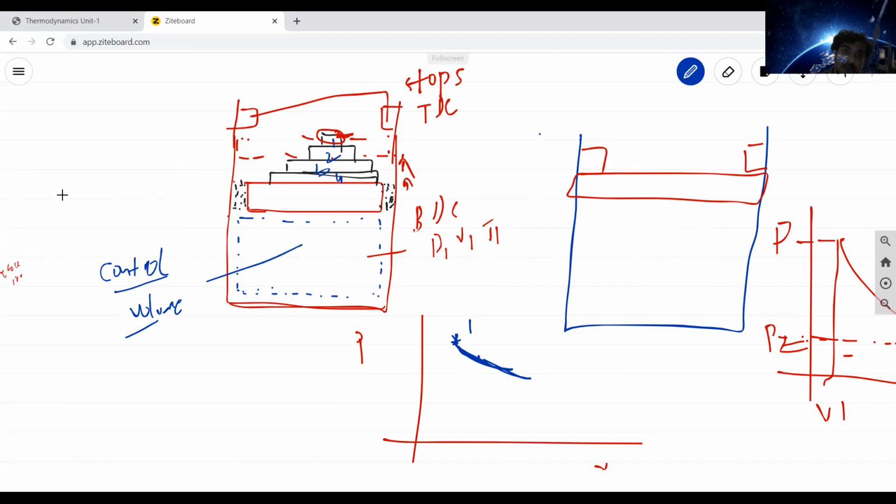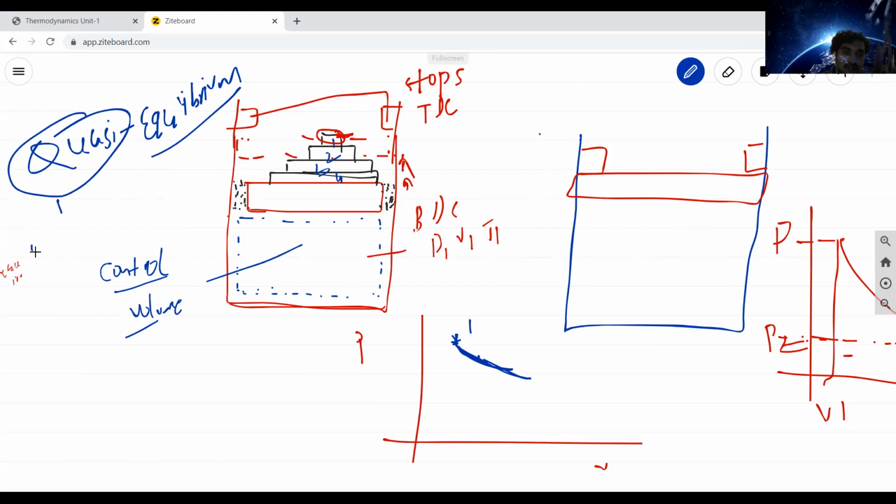So this is called quasi-equilibrium. In English, quasi means almost. Almost equilibrium, but not exactly equilibrium.